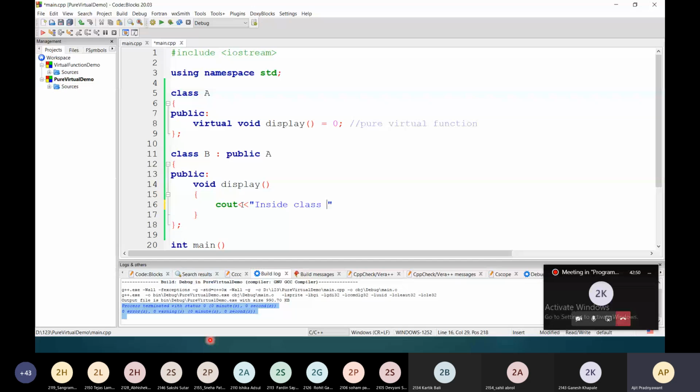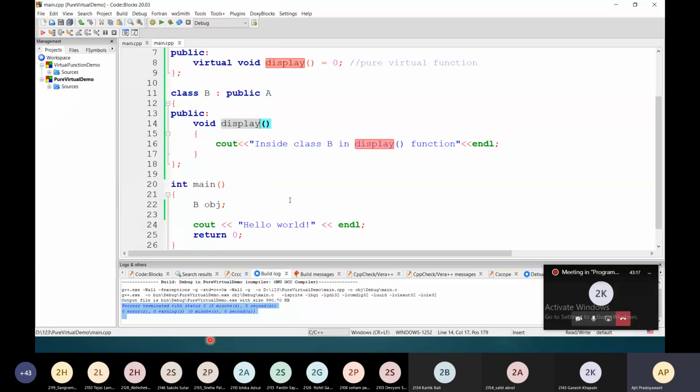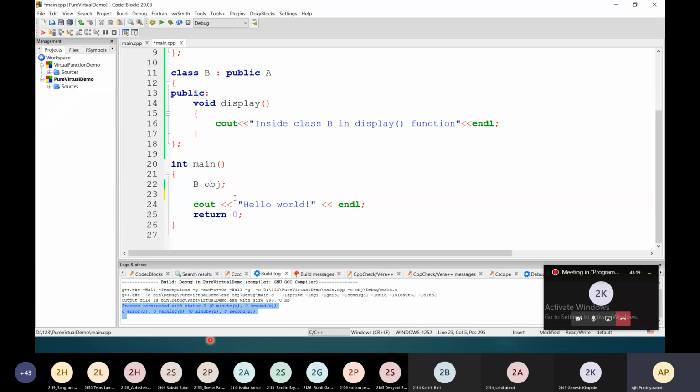Inside class B, inside class B in display function, hello world. Now I am going to write handle. Now I am going to call this display function. obj dot display.